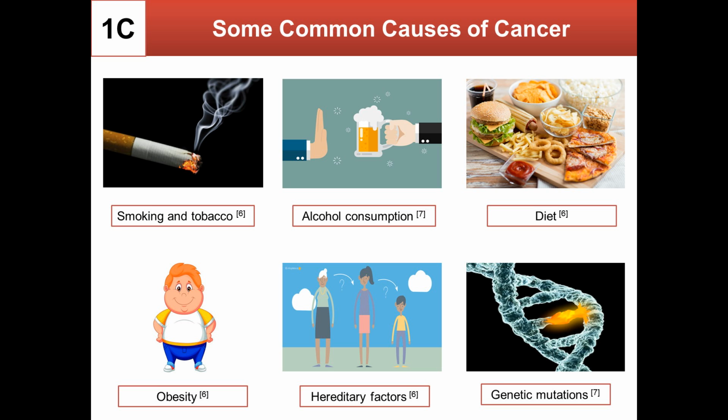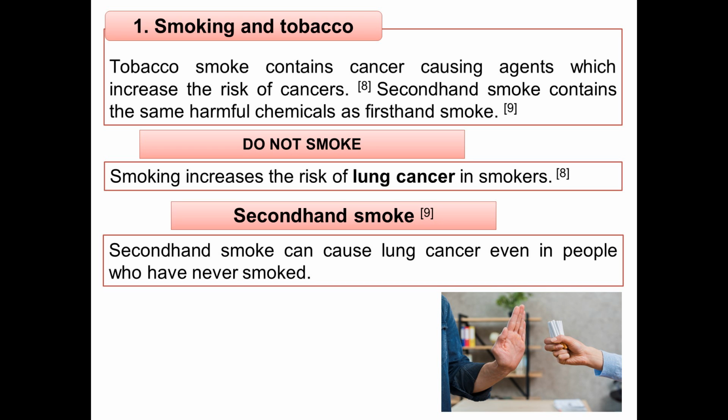Smoking and tobacco, alcohol consumption, diet, obesity, hereditary factors and genetic mutations are the common causes of cancer. The first common cause of cancer is smoking and tobacco. Tobacco smoke contains cancer-causing agents which increase the risk of cancers. Do you know that second-hand smoke contains the same harmful chemicals as first-hand smoke? So, second-hand smoke can cause lung cancer even in people who have never smoked. Remember, do not smoke, as smoking will increase the risk of lung cancer in smokers.